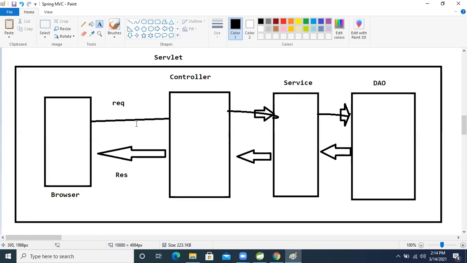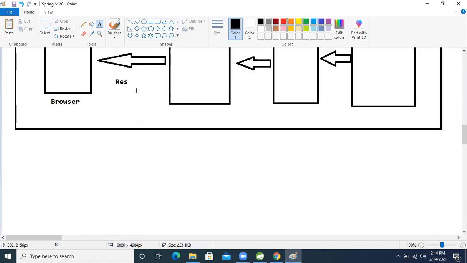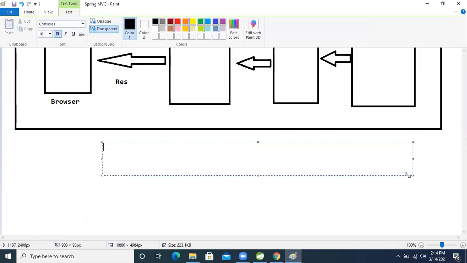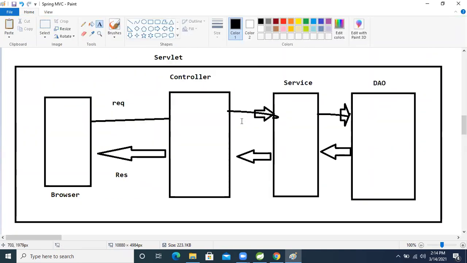So because of that, to handle these things like boilerplate code, the Spring people introduced Spring MVC. This is our normal approach whenever we are developing a layered application, with different layers, where every logic will be separate.